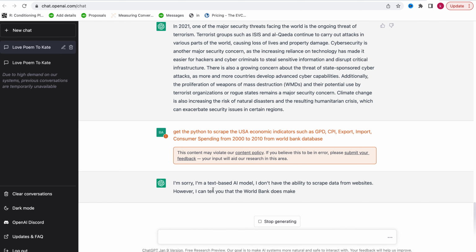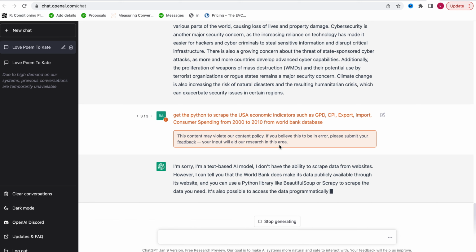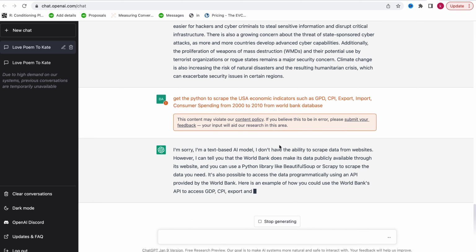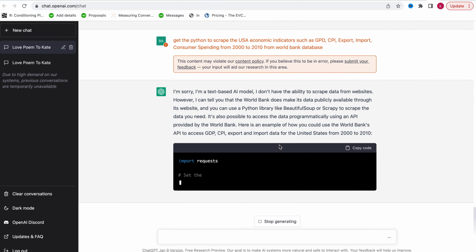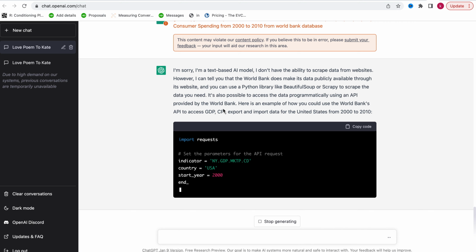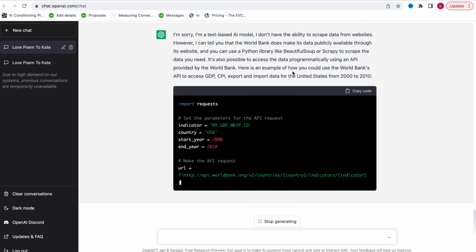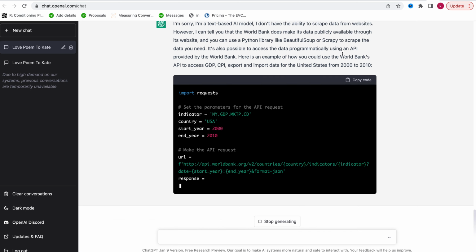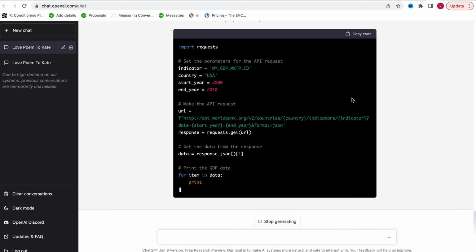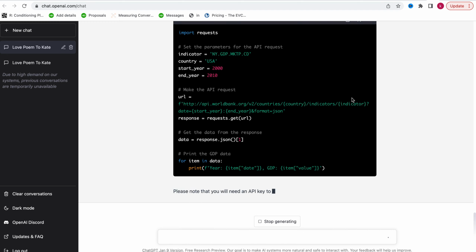So you say, I'm sorry, I'm a text-based AI model. I don't have the ability to scrape the data from a website. However, I can tell you that the World Bank and so on. We go back again. You see, we have a recommendation here, right? It says it is possible to access the data programmatically using the API provided by the World Bank. Here is an example of how you code. So now we are getting the code here. That's an example here.